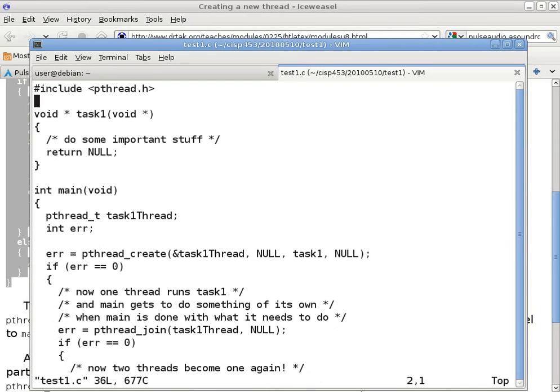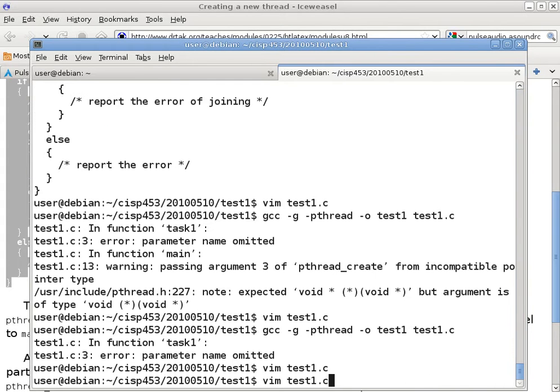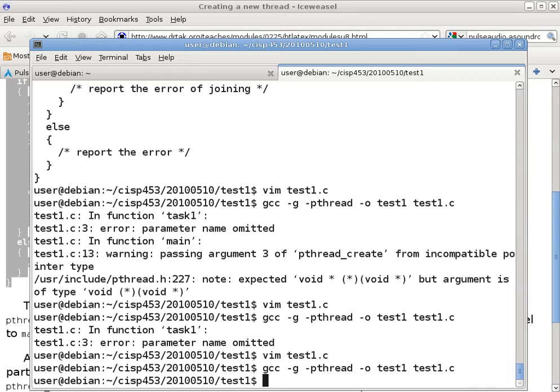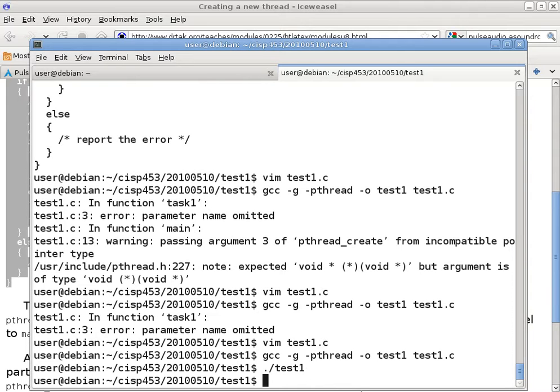Parameter name omitted. Yes. Now there we go. You need to compile it with -pedantic and -Werror. The program doesn't do anything. As expected, it really should not do anything. Put a printf in there. I said put a printf in there.